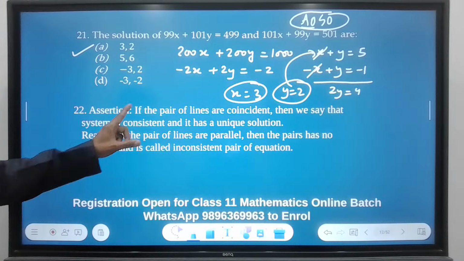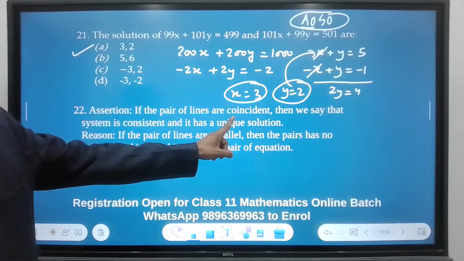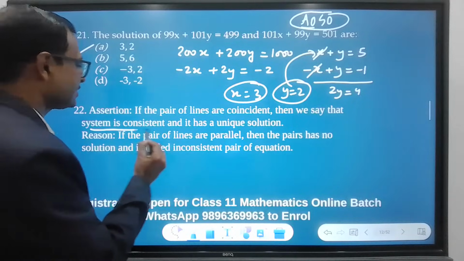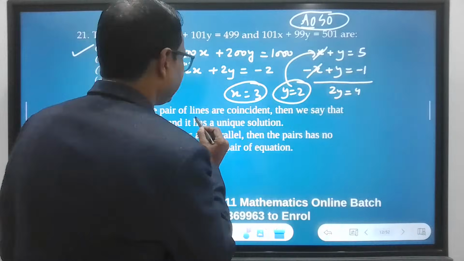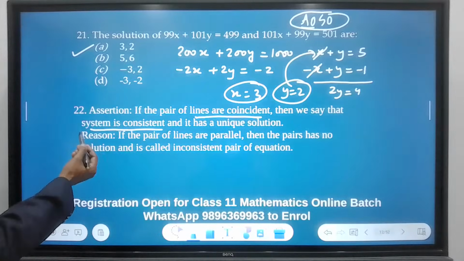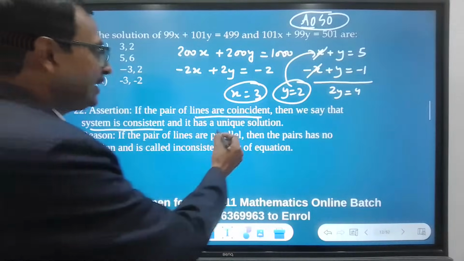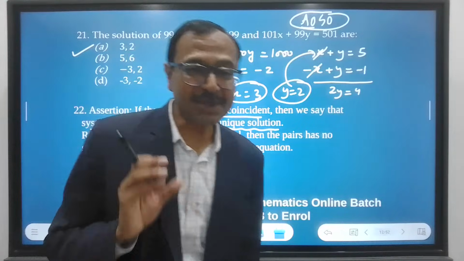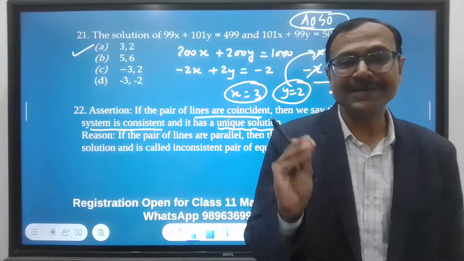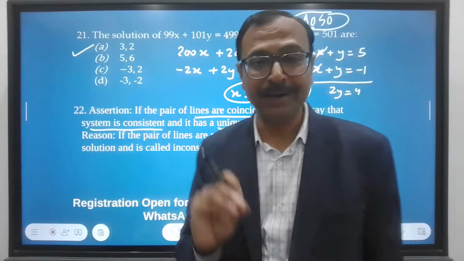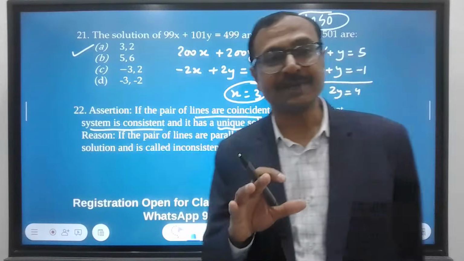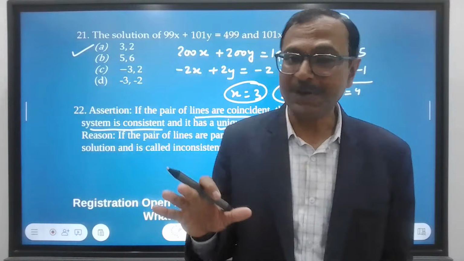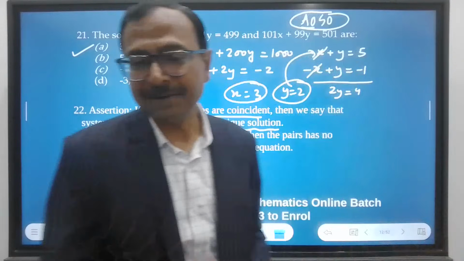Okay, next assertion. If the pair of lines are coincident, then we say that the system is consistent and has a unique solution. So now this is a conceptual question. If you understand and know what you mean by consistent, you will answer this question. Otherwise, you can't answer this because you will not know what is consistent.